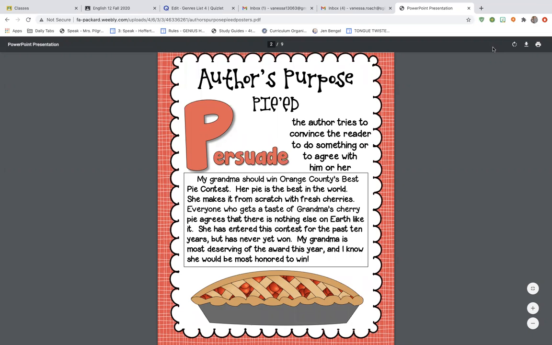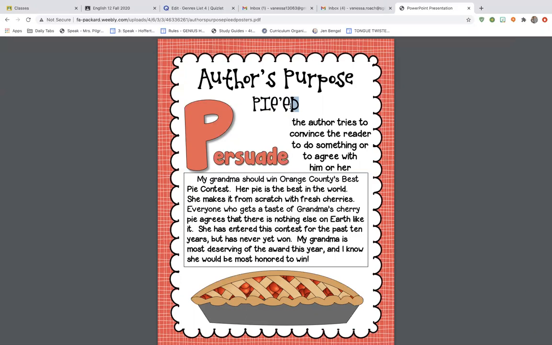So you should have been taught this a little bit in middle school, so this should be a review for most of you. In elementary school, they use the acronym PIE, but then when you get into middle school, they use PIEED. So it stands for persuade, that's the P, inform for the I, entertain for the E, explain for the other E, and D for describe.